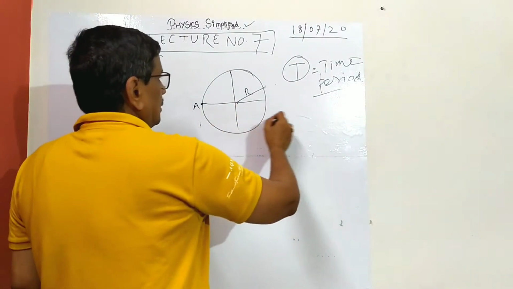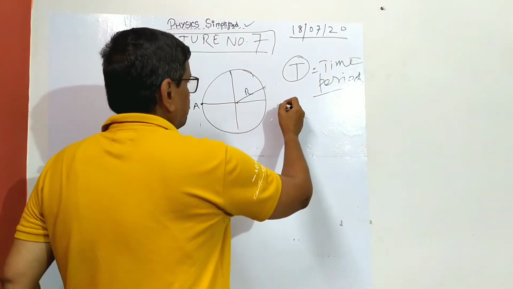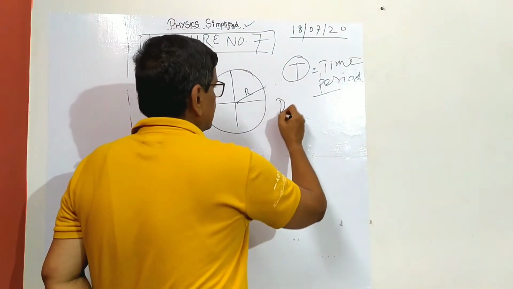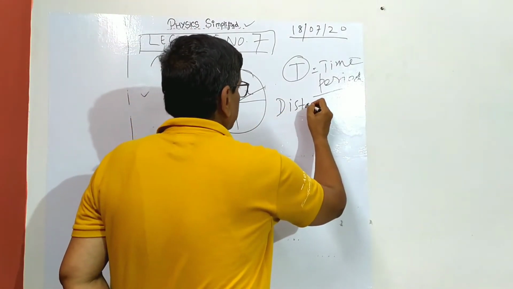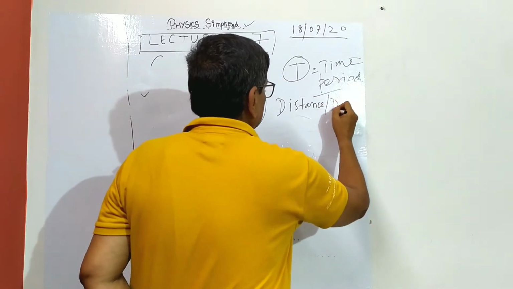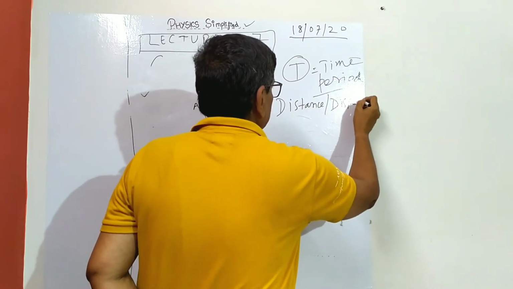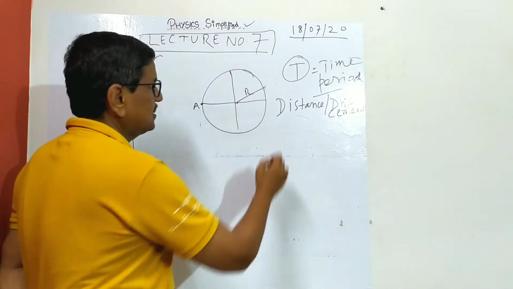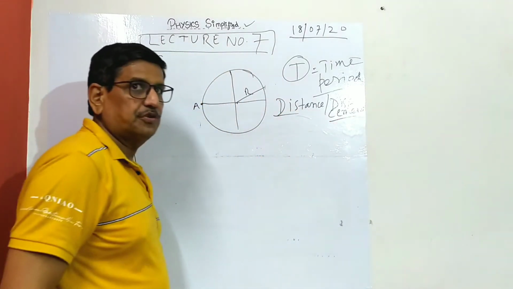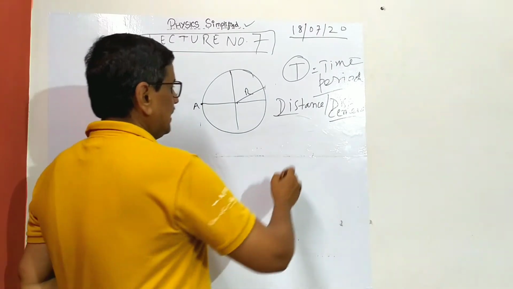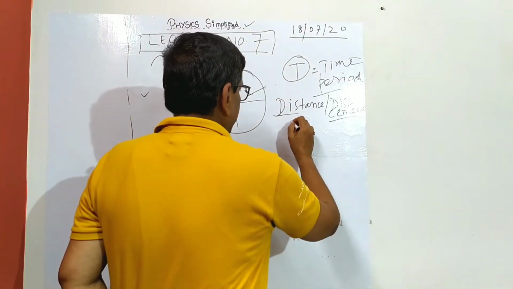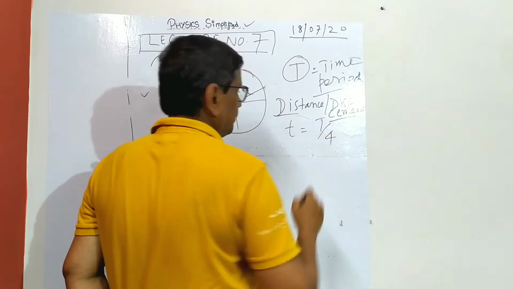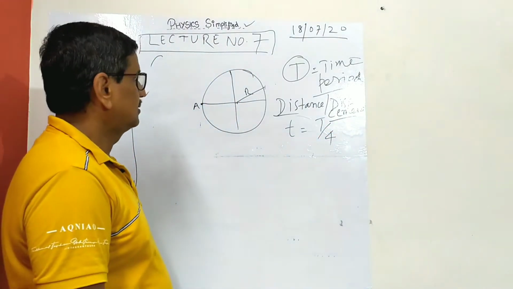What we have to calculate is distance and displacement. That is to show, and there the point of scalar and vector comes. This is a scalar, this is a vector. So the comparison starts now. At a time of T by 4, this is an interesting question.